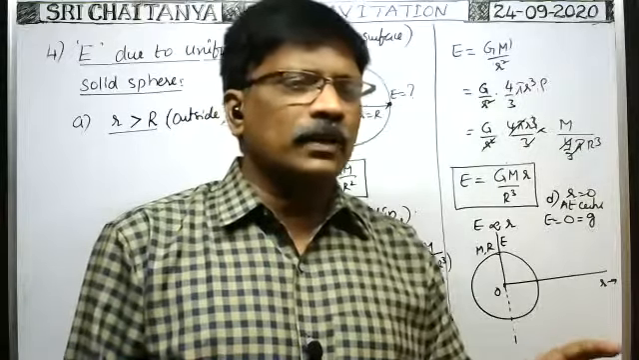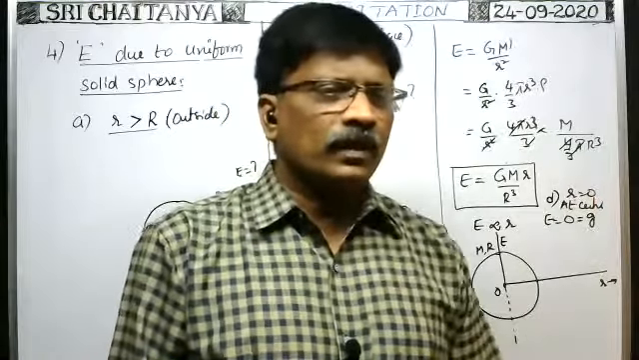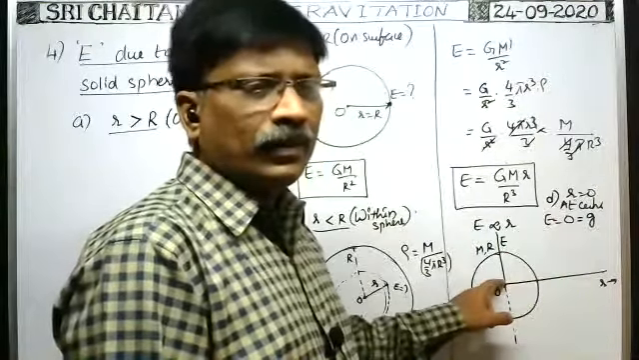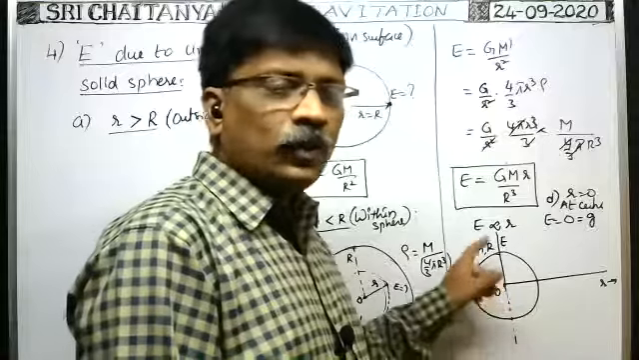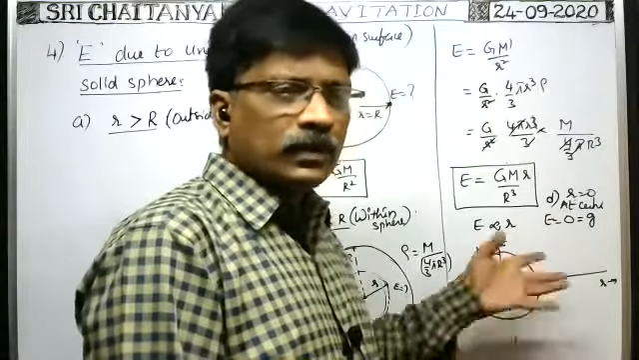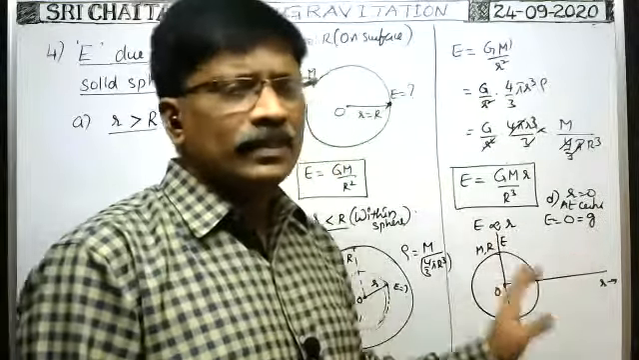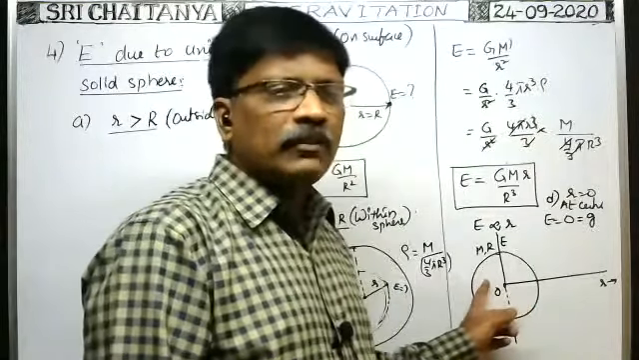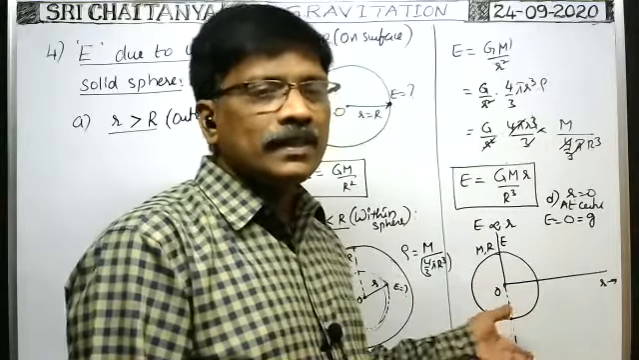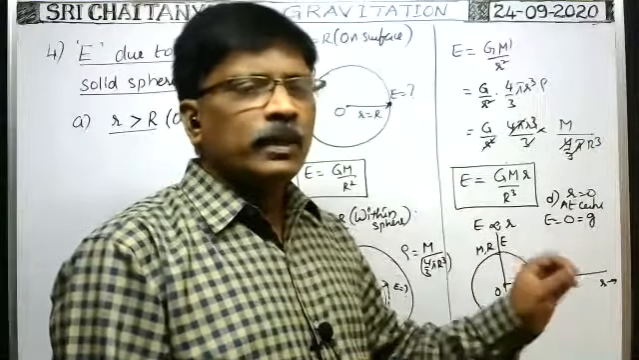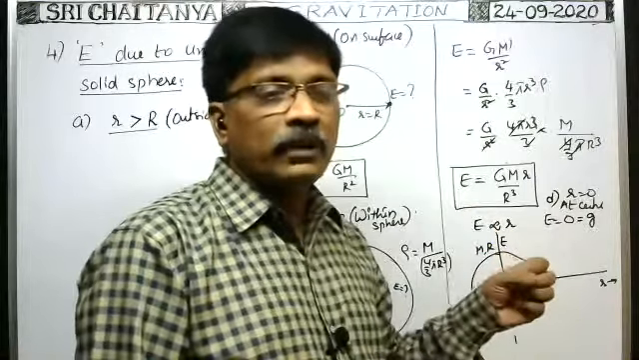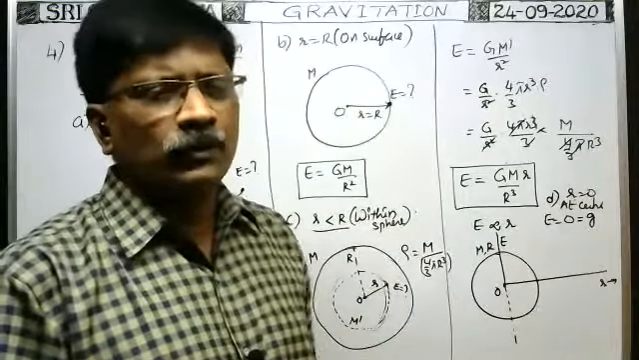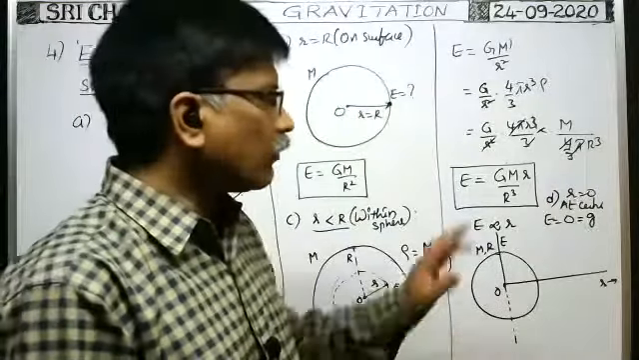Whenever acceleration due to gravity is 0, what is the weight of the body? Suppose you keep a body having mass small m at the center of the earth. Earth is a solid sphere, or of course approximately earth can be treated as a solid sphere. So at the center of the earth, as the acceleration due to gravity is 0, weight mg, as g is 0, weight is 0. That's why when you keep the body at the center of the earth, it behaves like a weightless body. Weight is 0 there, as g is equal to 0 or intensity of gravitational field is 0.